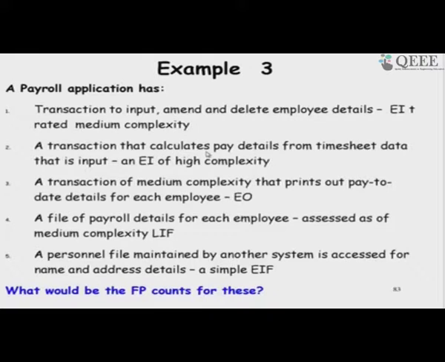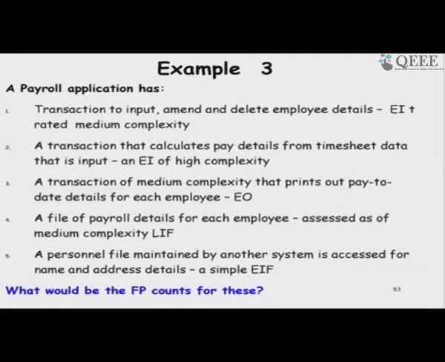Transaction to calculate pay details and time sheet data. So, this is also an external input of high complexity. Print out pay to date details of employee is external output, average complexity, medium complexity. A file of payroll details of each employee. So, this is also medium complexity, and a personal file is maintained by another system accessed for name and address. So, this is simple.